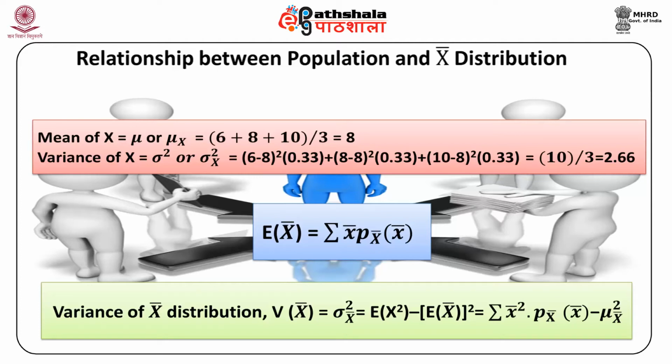So how do we calculate it? This in our current example is equal to 6 square into 0.11 plus 7 square into 0.22 plus 8 square into 0.33 plus 9 square into 0.22 plus 10 square into 0.11 minus 8 square. Now this comes out to be, on simplification, 65.33 minus 64, which is equal to 1.33.